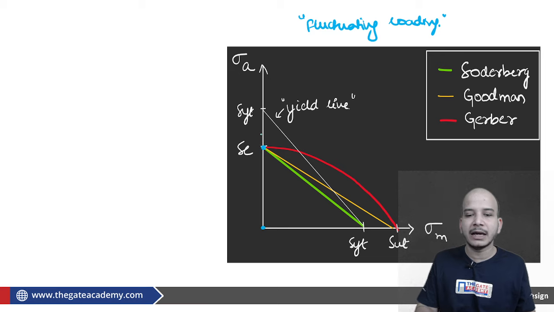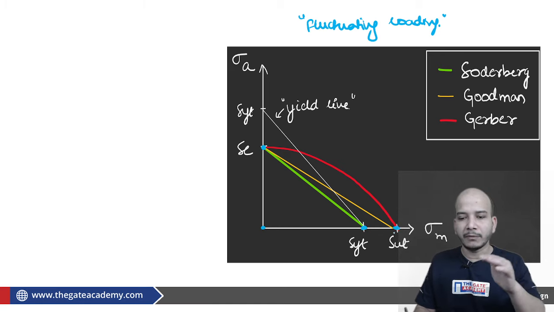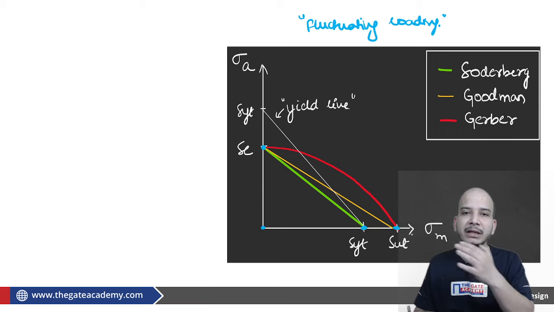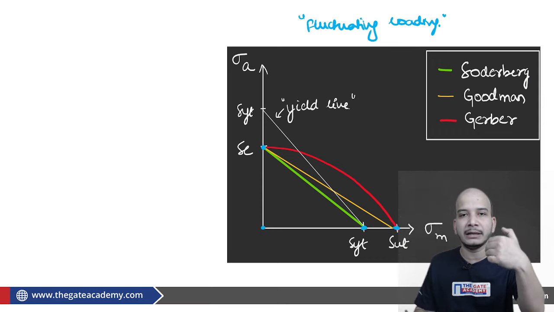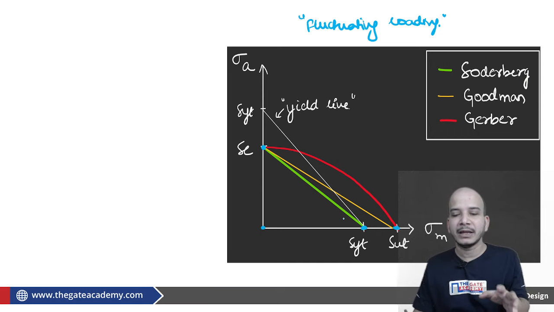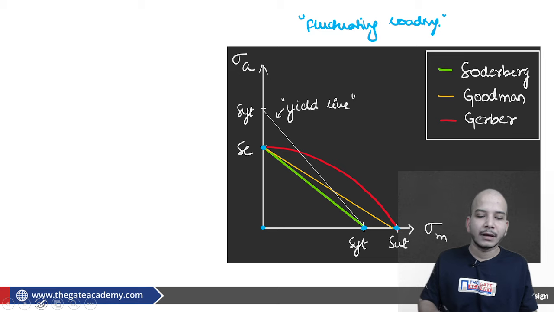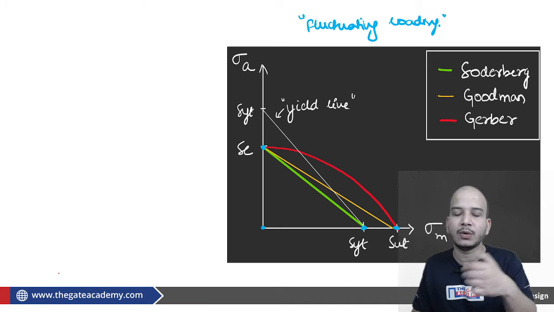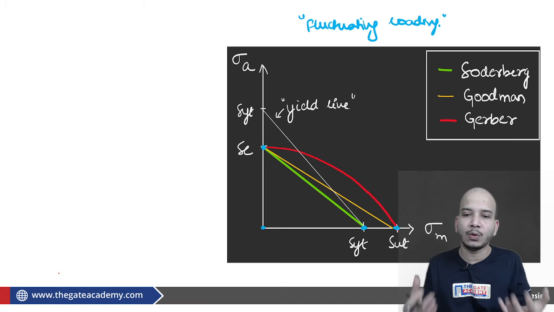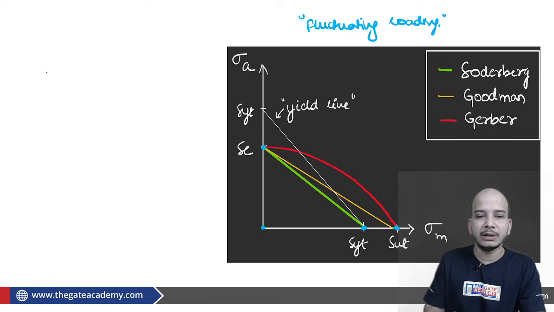After that, if I increase the amount of amplitude, the body will fail. In the same way, if I am talking about the x-axis where sigma A is 0, basically I am talking about a static loading condition. We know that these are our points of failure. If the sigma mean is 0, then we are talking about completely reversed. If sigma amplitude is 0, we are talking about sigma mean only, static only. From there we are finding that these are the points of failure, just by our common sense. Now the same thing was taken into consideration by n number of scientists, and they have given their own justification, they have done their own experiments, and after that they came to some conclusions.